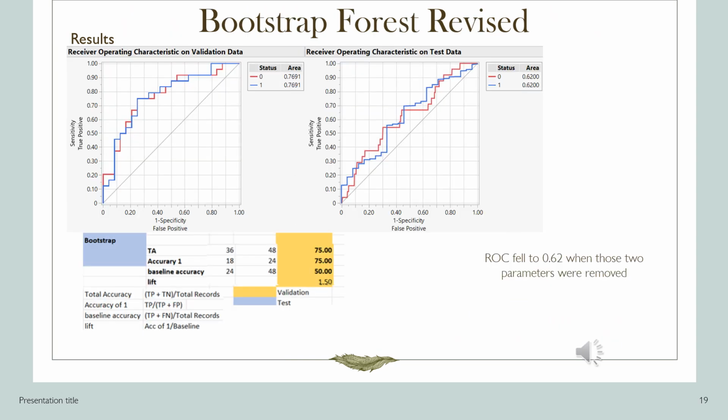Now, to demonstrate the problem with Bootstrap, I have removed the two major columns, that is the bad and good debt, and reran the simulation. As you can see, this time the AUC has completely fallen due to such a change. The dependency this time is majorly on job title, experience years, age, and income type. Interesting to see that total income plays very little role compared to the above factors.